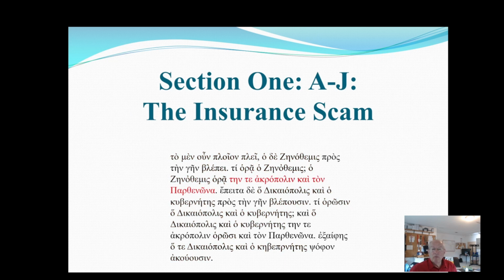Okay, now many of these verbs in these sentences have direct objects, and so we're going to look at the direct objects. And here is one: tain te acropolin kai ton partenona. And we'll recall that the noun phrase and the verb are Xenotimes sees, tain te acropolin kai ton partenona.